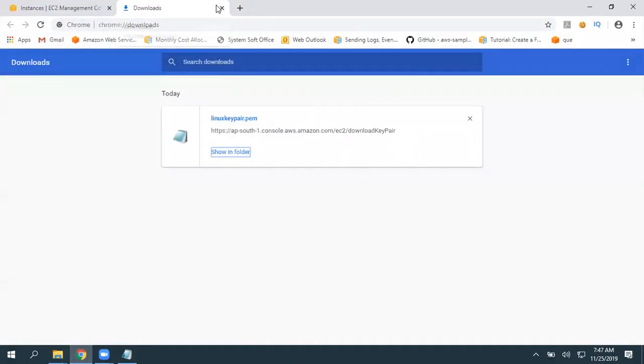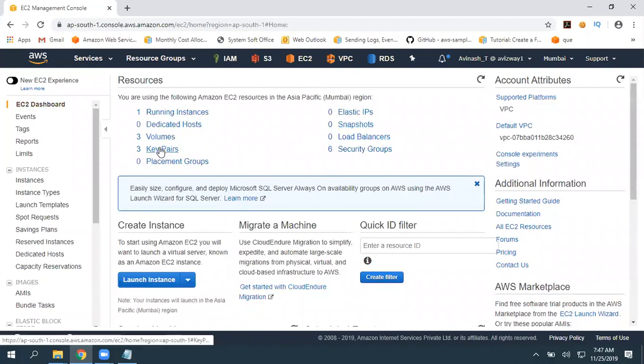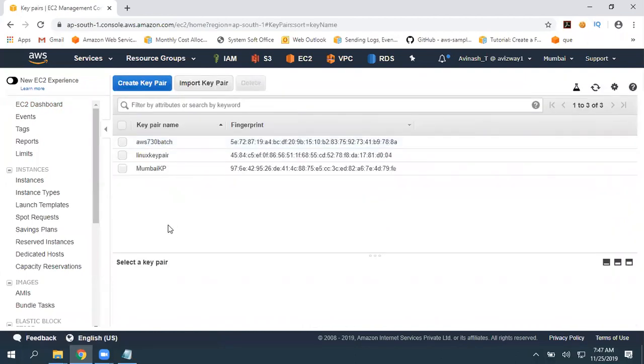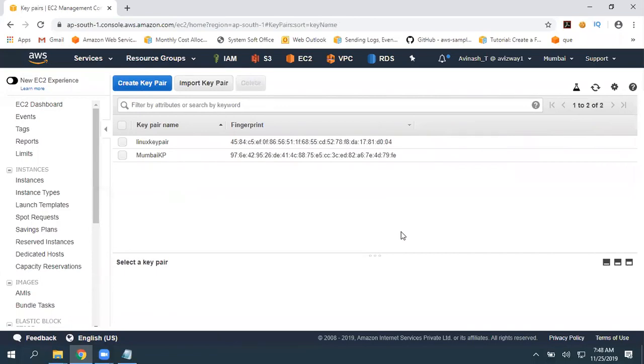And if you want to delete any of the key pairs from your AWS, go to this key pairs option. For example, I really don't want to use this AWS 730 batch key pair anymore. Then I can delete it. Delete. Now the key pair got deleted.